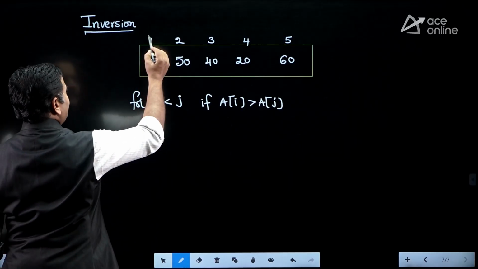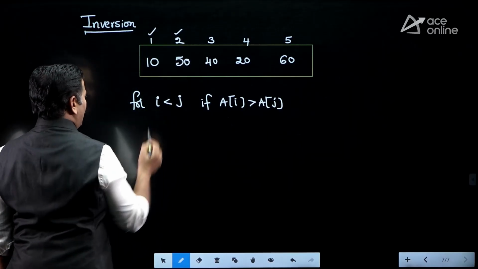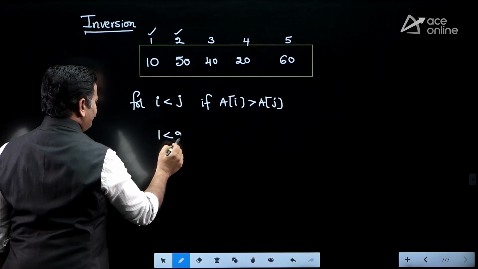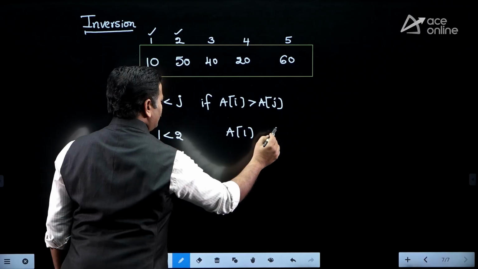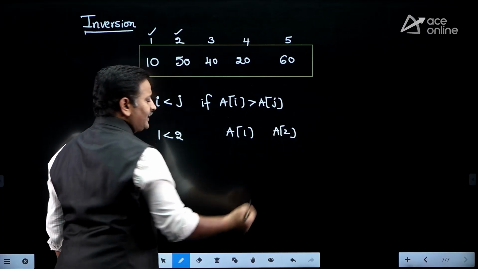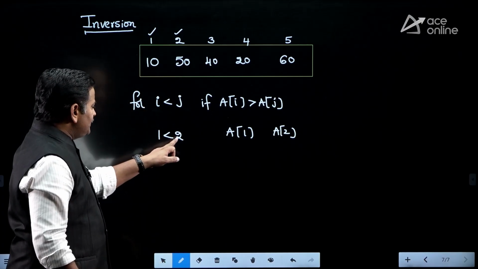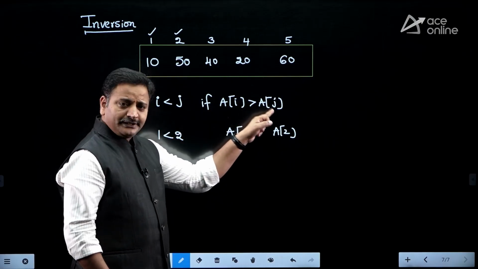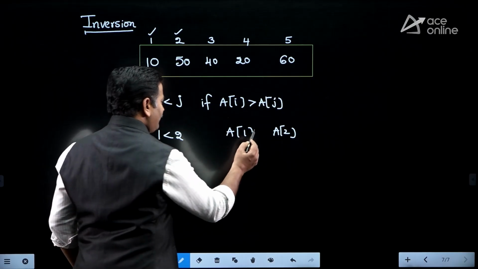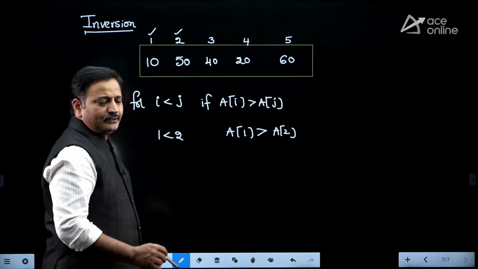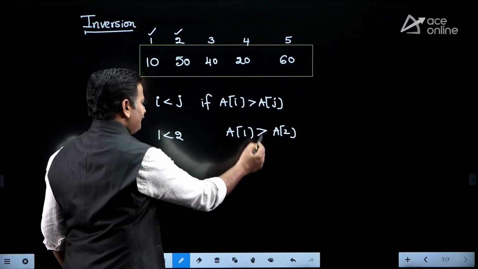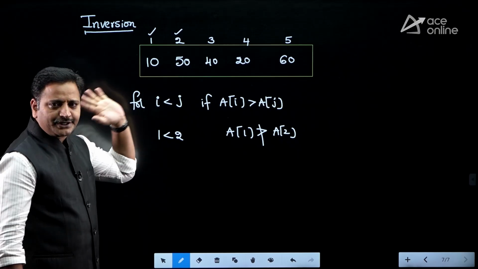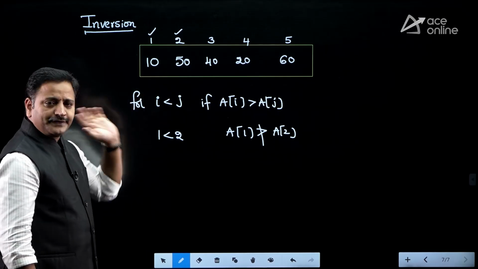For example friends, here i is equal to 1, j is equal to 2, 1 less than 2. What about a of 1 and a of 2? If i is less than j, a of i must be greater than a of j. Means I am expecting a of 1 must be greater than a of 2. But here a of 1 is 10, a of 2 is 20. So this condition fails. That's why these two are not under inversion.